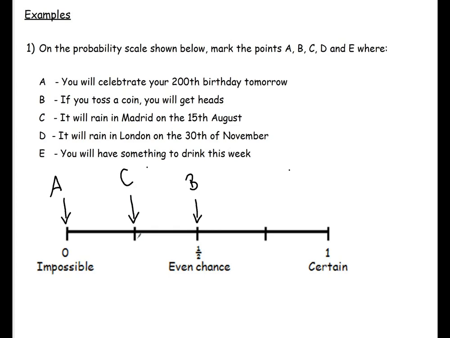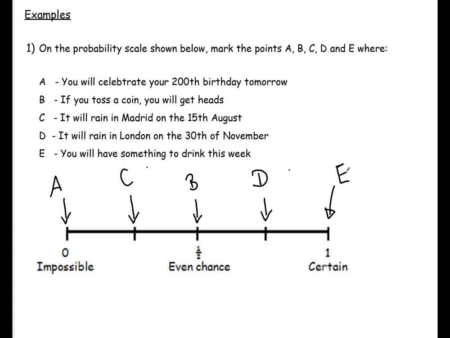D, it will rain in London on the 30th of November. It's likely to rain in November in London. It's quite wet, so D would go there. E, you will have something to drink this week. Yes, that's certain. We are all going to drink something this week as we need it to stay alive.